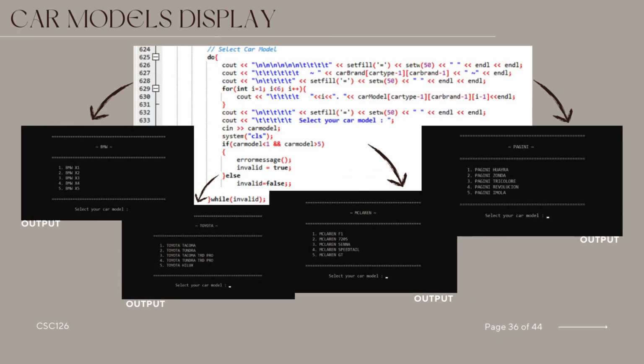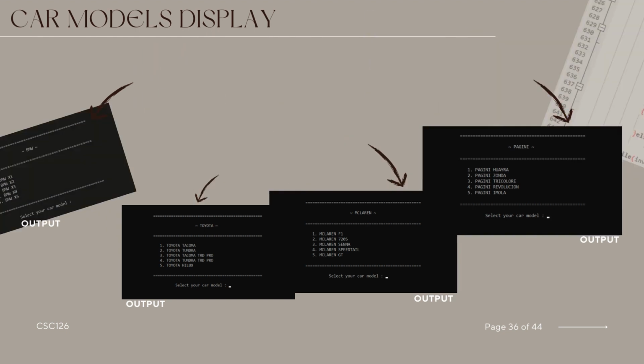This C++ code segment employs a do-while loop to guide the customer through a selection of specific car model after choosing car brand and type. The program displays a menu of available car models associated with a selected car type and brand, prompting the user to input their preferred choice. The loop ensures the validity of input, verifying that it falls within the acceptable range of 1 to 5. If the input is deemed invalid, an error message is displayed using the error message function, and the loop continues until a valid selection is made. Once a valid car model is chosen, the program updates a relevant variable and proceeds to the next step in the customer interaction.